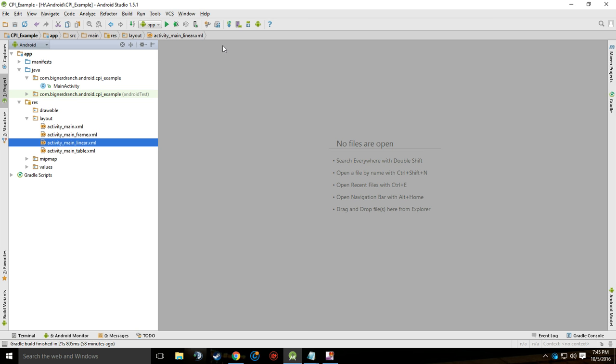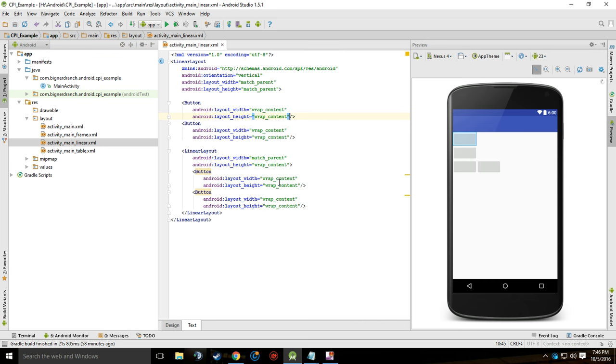Alright, so I'm going to be going over the four different layouts, which are the linear layout, the relative layout, the frame layout, and the table layout. I'm going to try to explain these as simplistically as possible so you can understand them. But if you have any more questions, feel free to email me or find me in school, or any means of contacting me works. But we're going to start with the linear layout.